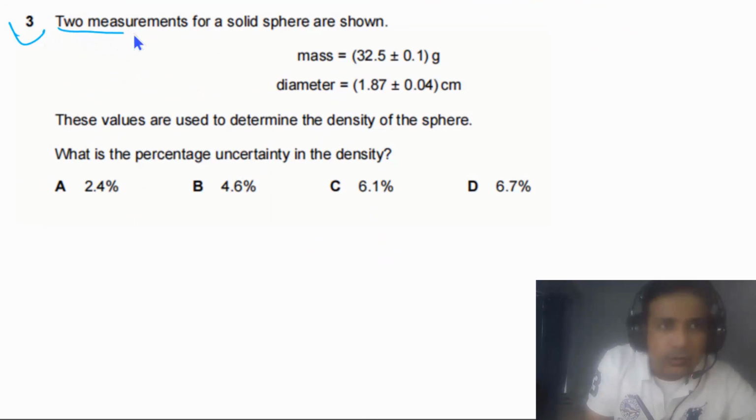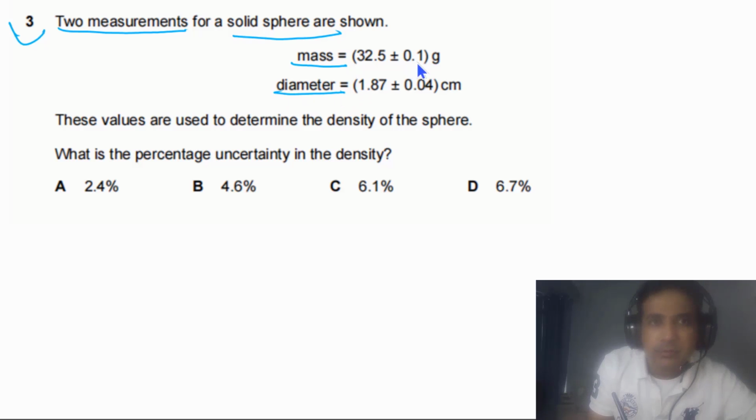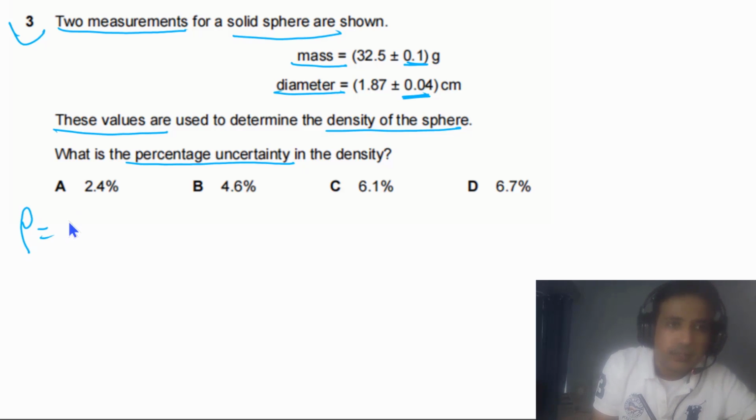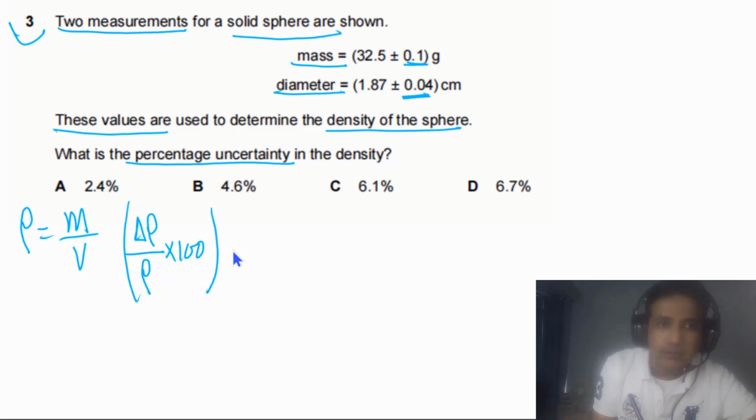Question 3 says two measurements for a solid sphere are shown. Mass is given to us, diameter is given to us, and the absolute uncertainties are also given. These values are used to determine the density of the sphere. What is the percentage uncertainty in the density? First of all, we need to understand density is equal to mass over volume. So the percentage uncertainty in density, we can write down delta rho by rho multiplied by 100. This is the percentage uncertainty in density, and this one has to be equal to the percentage uncertainty in mass.